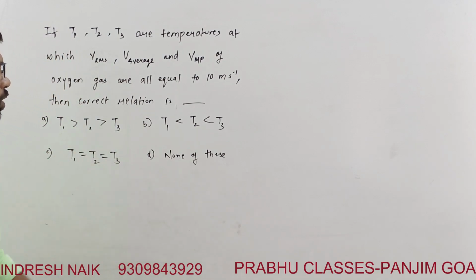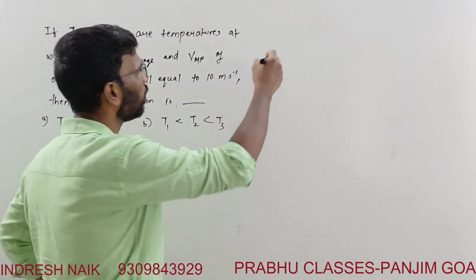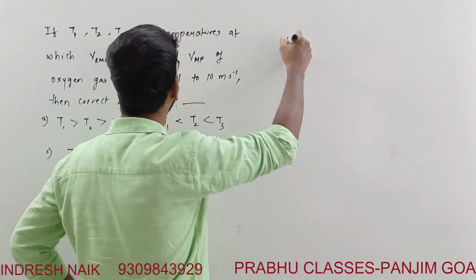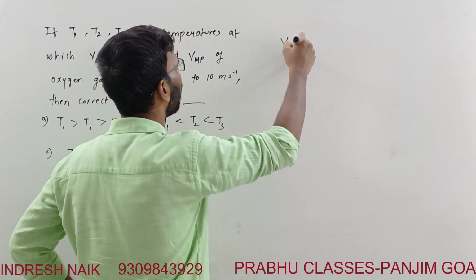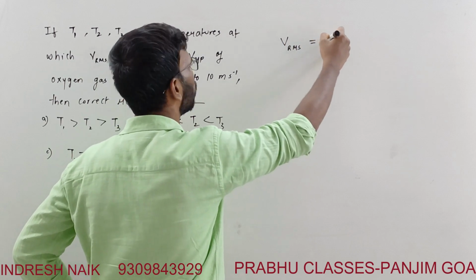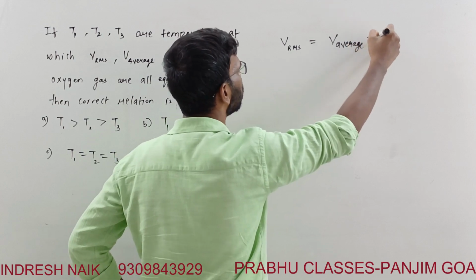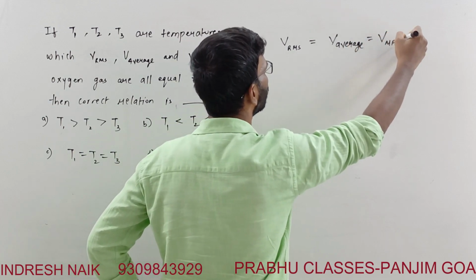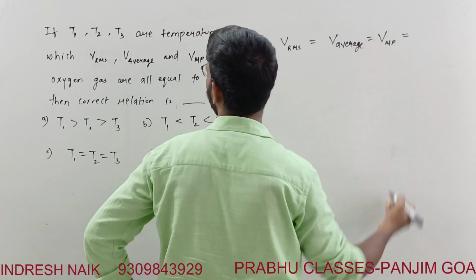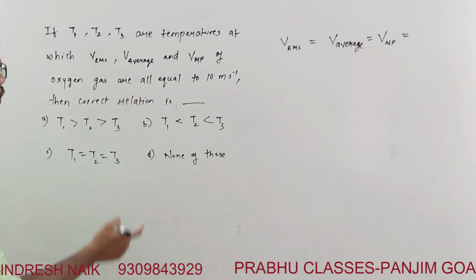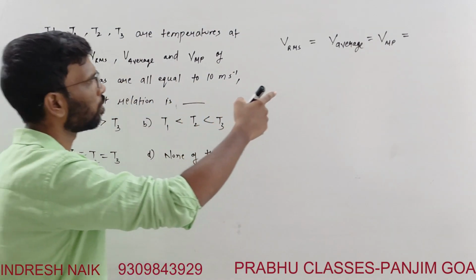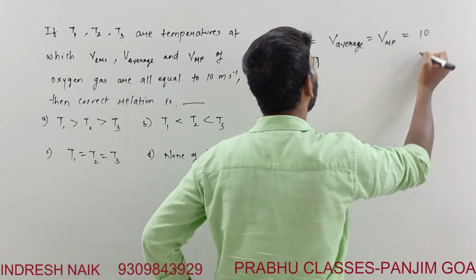Tell us the order of these. So Vrms is equal to V average, which is equal to V most probable, and all these are equal to 10, right?